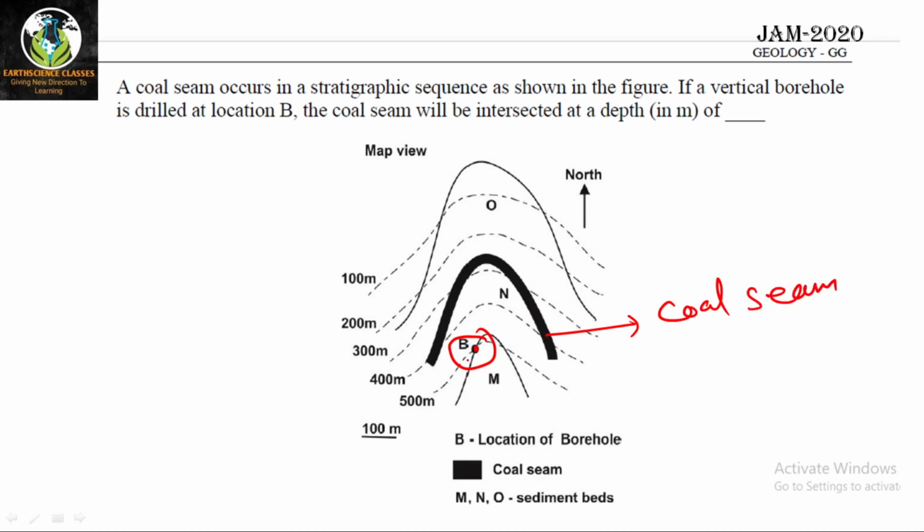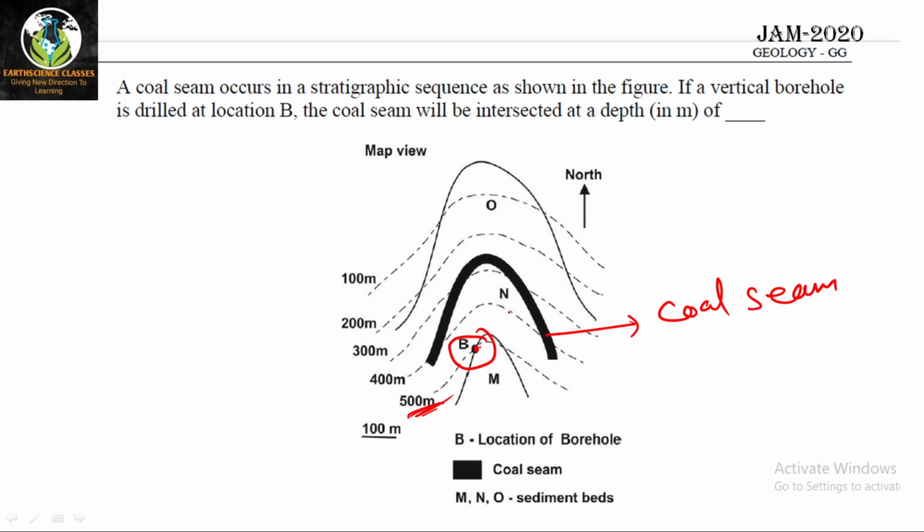But it is asking, at this point B, what is the elevation? B has an elevation of 500 meter. I have told you B is present on a contour, and all the points on the contour line will have the same value, that is 500 meter given here. So point B has a value of 500 meter. Now it is asking, if you place a borehole here at point B, at how much depth will you get the coal seam.